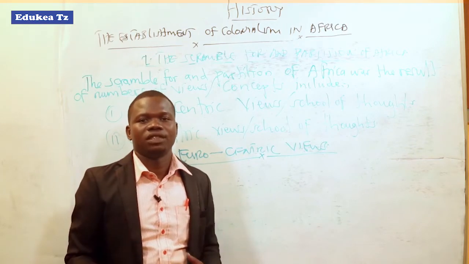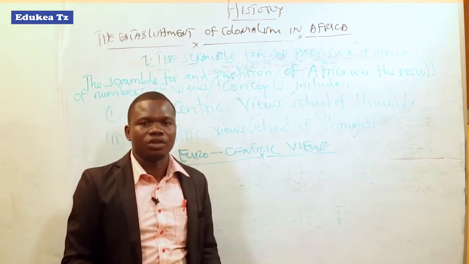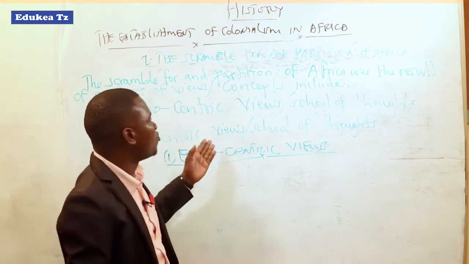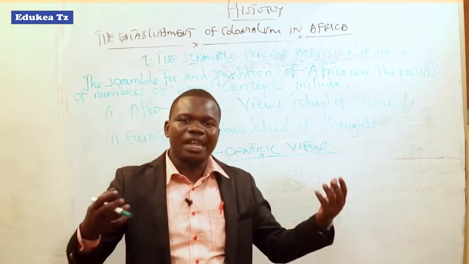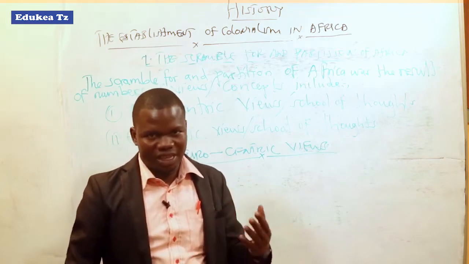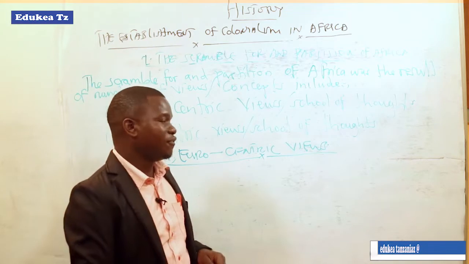Europeans themselves also explained the factors for why they came to Africa to have the scramble for and partition of Africa. Why did they come to Africa at that time and start fighting themselves over the African colonies? So these are their views now.